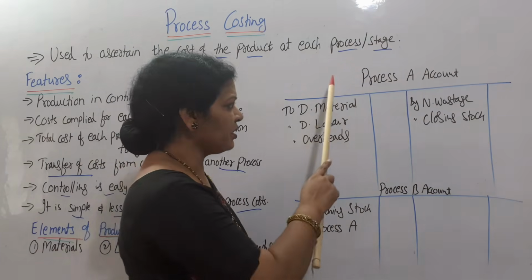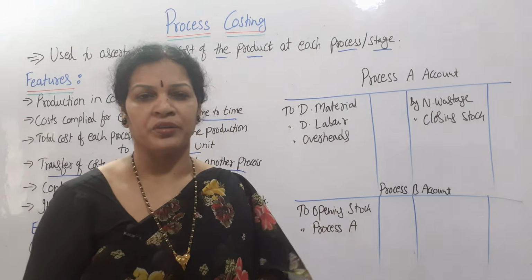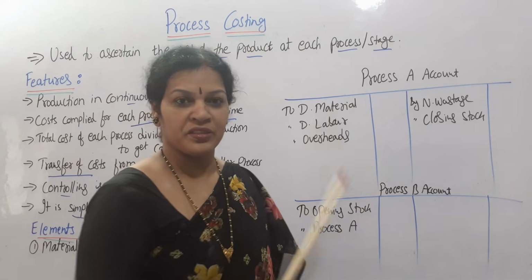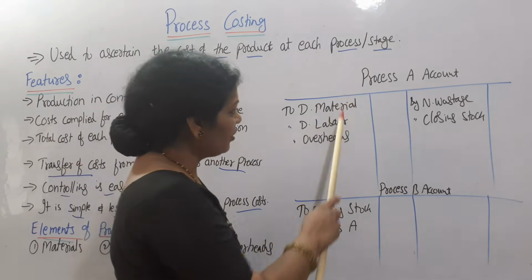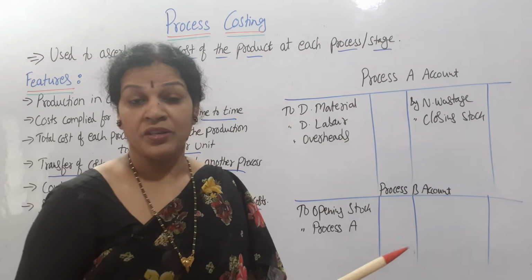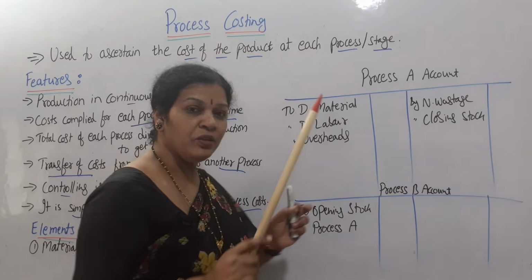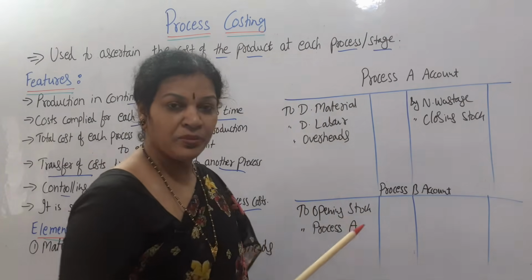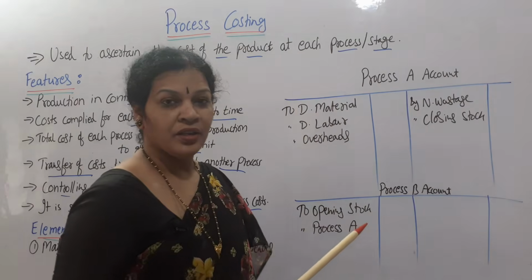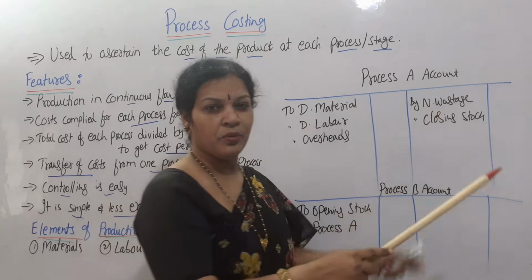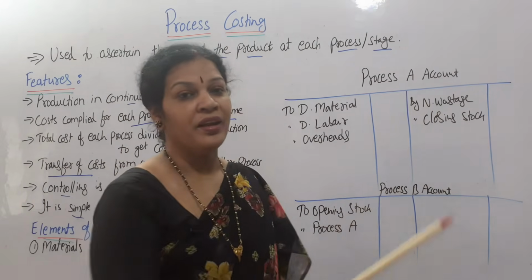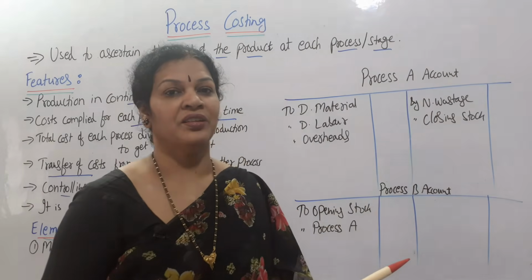What we do is generally we write it just like a trading account. Remember the trading account. What do we write in the trading account? All the direct expenses, right? So, here also I have written the direct expenses. What are the direct expenses? Generally you will find direct material, direct labor, and factory overheads. And on the credit side, generally you will find normal wastage, if you find any normal wastage you will write it over there, and closing stock.